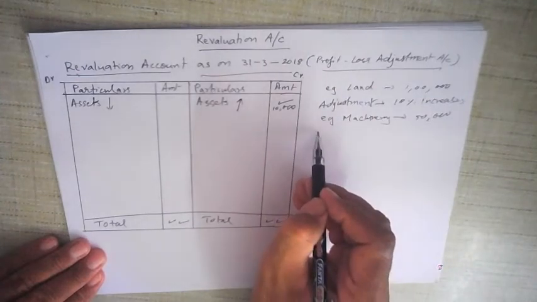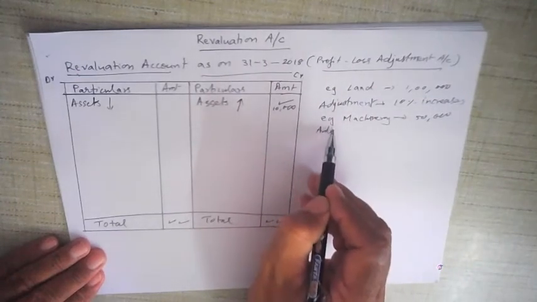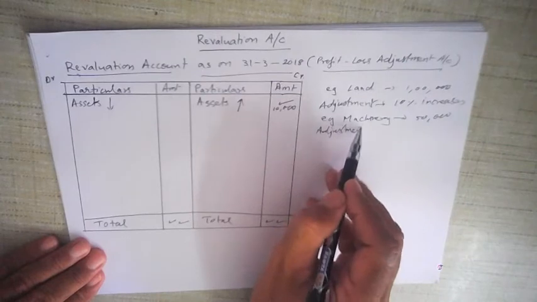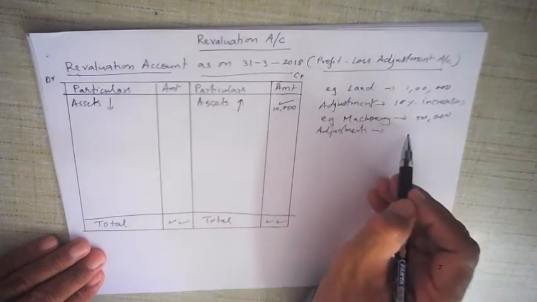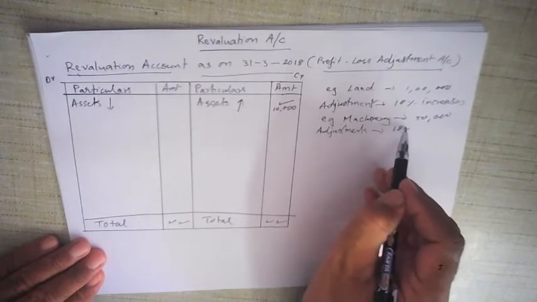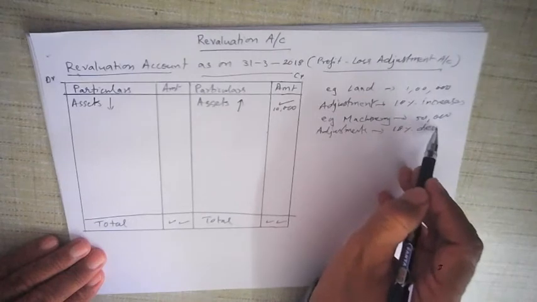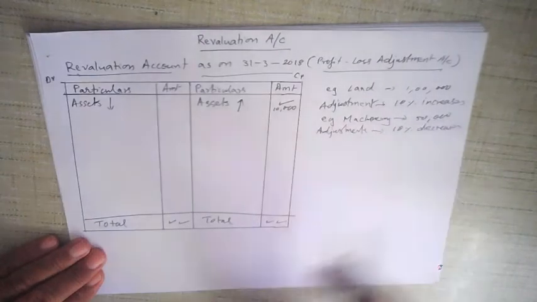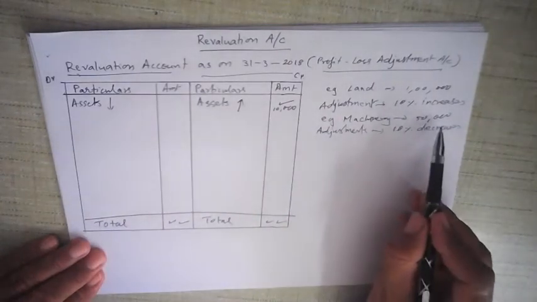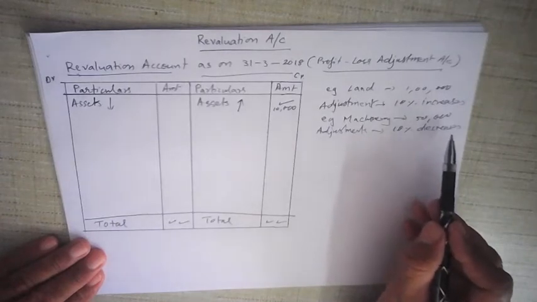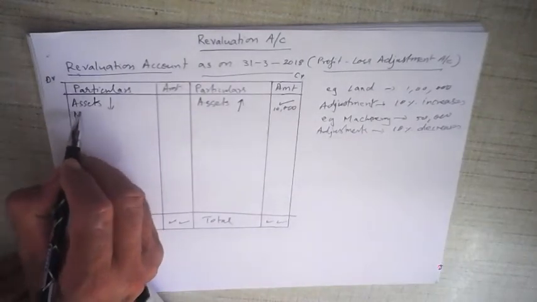And according to the adjustment, the value of machinery has gone down by 10%. It has decreased by 10%. So what is 10% of 50,000? 5,000. It has decreased by 5,000. So here we write machinery.